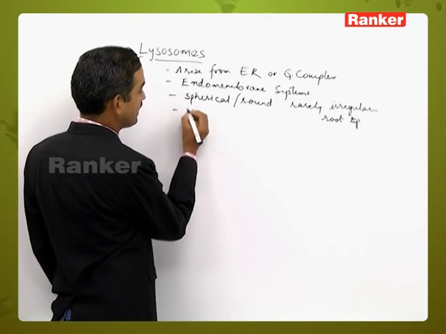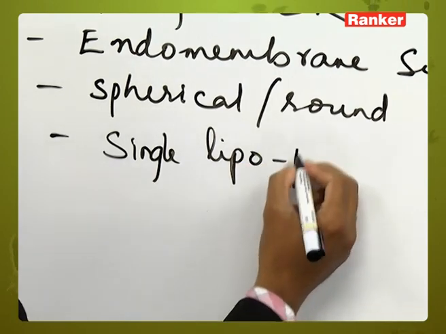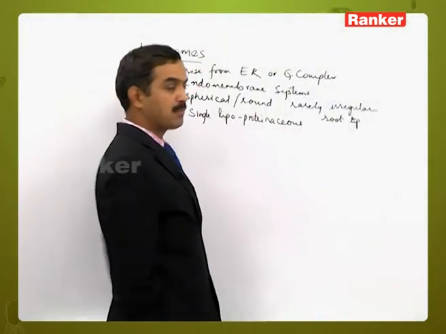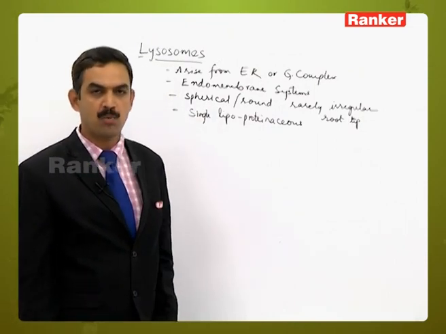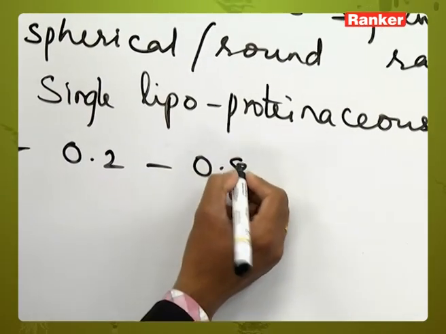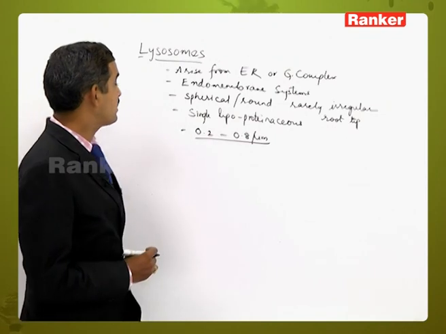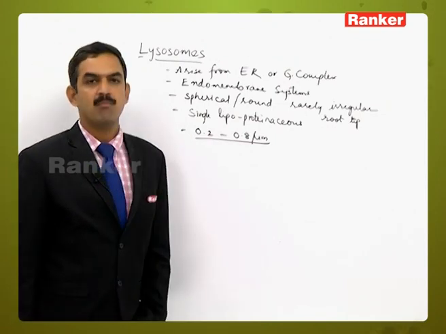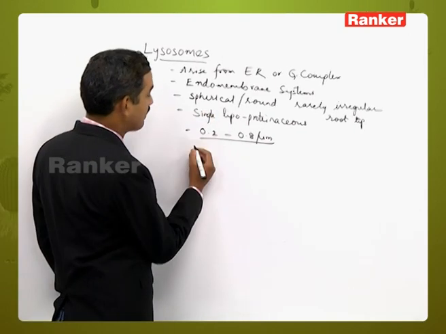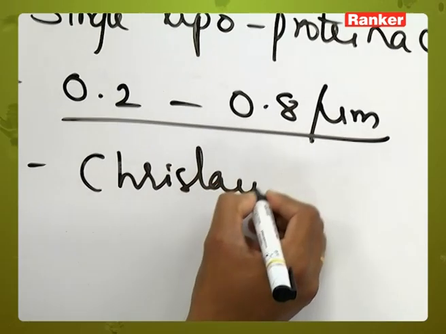These are structures made up of a single lipoproteinaceous membrane. That means they are surrounded by a single membrane of lipoproteins, and range from 0.2 to 0.8 micrometers in diameter. These lysosomes arise from the maturation side of the Golgi complex, and were first discovered by the scientist Christian de Duve.